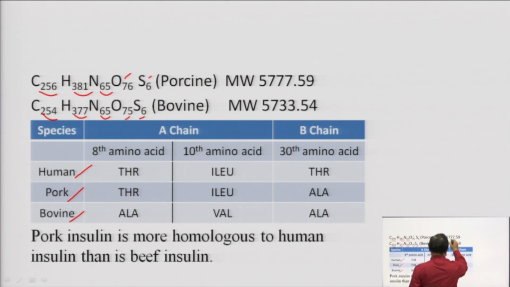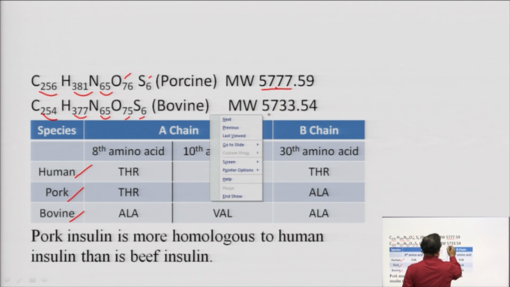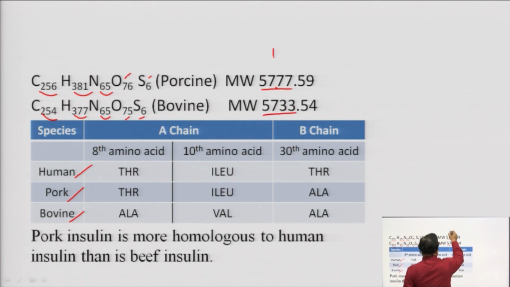There is also a little change in molecular weight, 5777 and 5733, an overall difference of 44 units.